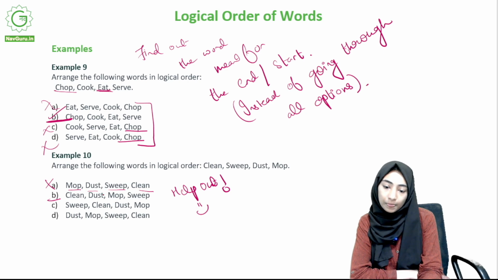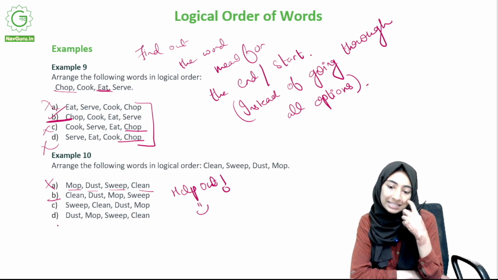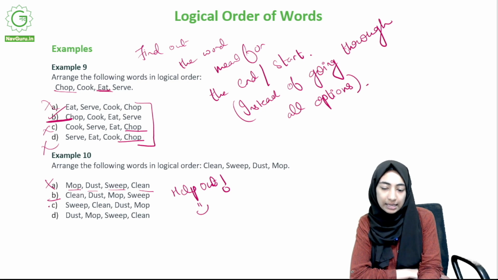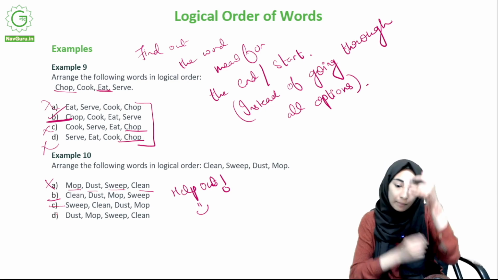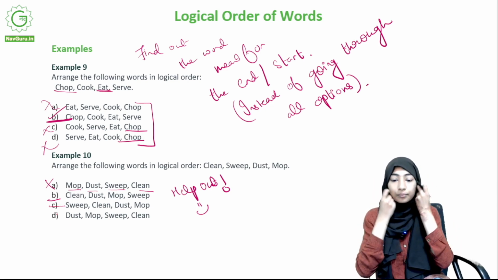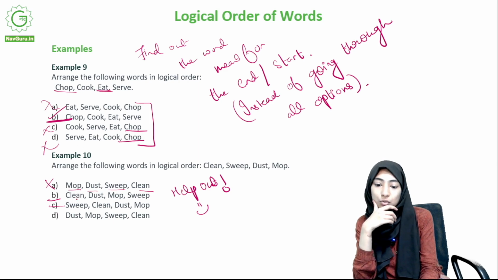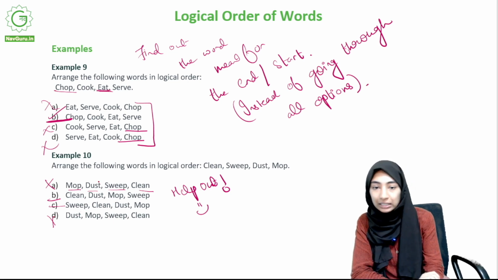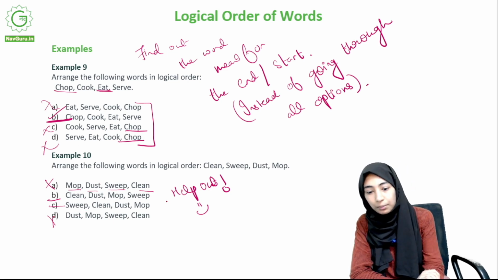We'll see. Sweep, clean, dust, mop. So you sweep it and then you clean it, and then you get rid of the dust and then you mop. This sort of makes sense. We'll see. Dust, mop, sweep, clean. As I said, mop cannot come at the beginning, right? So it's one of these. Let's see which one. Clean, dust. You clean the dust and then you mop it and then you sweep it. No, sweeping comes before mopping, so it is C.